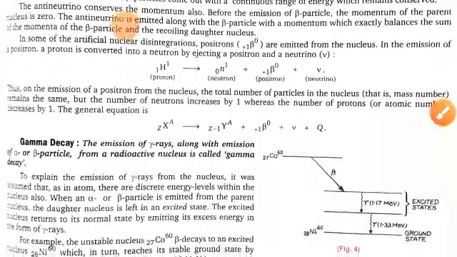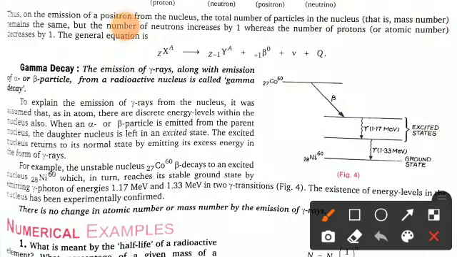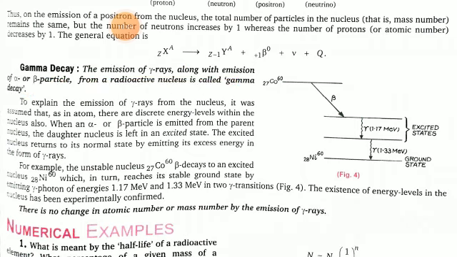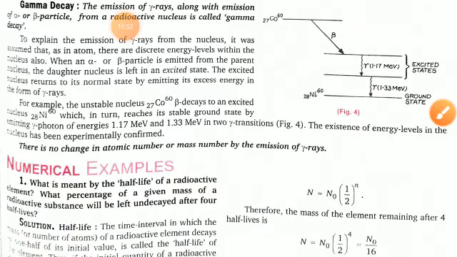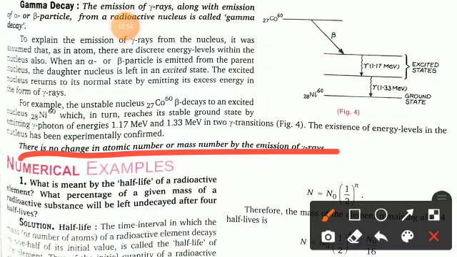Clear? Now I'm moving to the gamma decay. What happens with gamma decay if a gamma ray is emitted? The emission of gamma rays along with the emission of an alpha or beta particle from a radioactive nucleus is called gamma decay. Clear? Skipping all this, you can see from the graph here that there is no change in the atomic number or the mass number. This is the most important point about the emission of gamma rays. Clear? So I hope you understand the effect on the nucleus when alpha particles, beta particles and gamma rays are emitted from the nucleus.